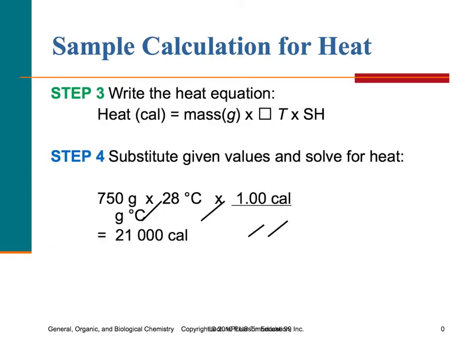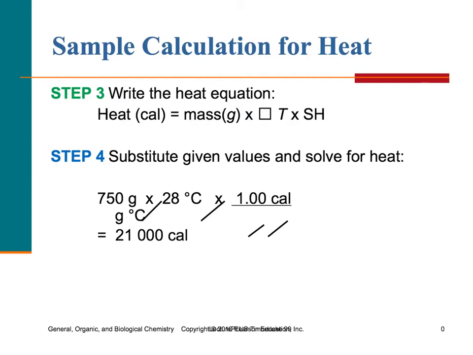Now that we've identified what is present and what we need to solve for, let's write our equation. Our heat lost or gained, which will be calories, will equal our mass in grams times our change in temperature, which will be Celsius, times our specific heat. We were given 750 grams. That will go here. We had 28 degrees Celsius.